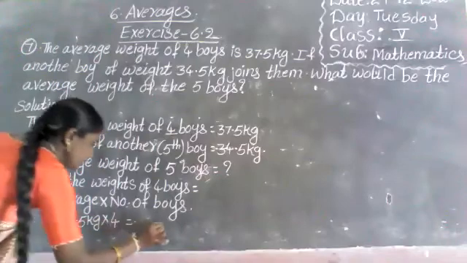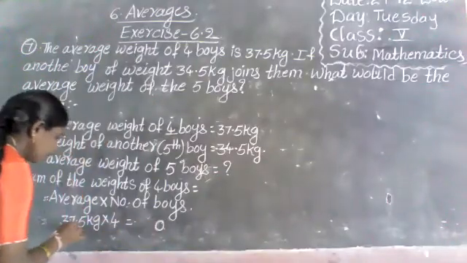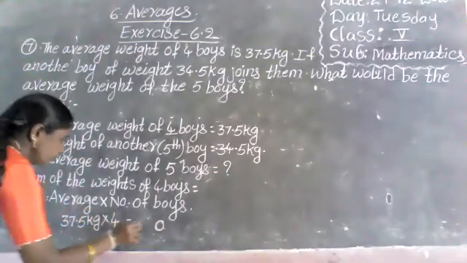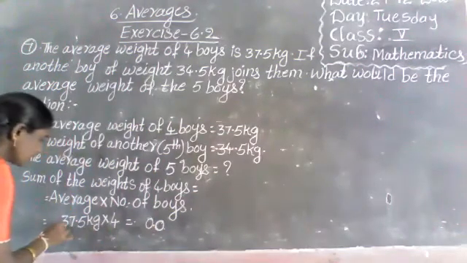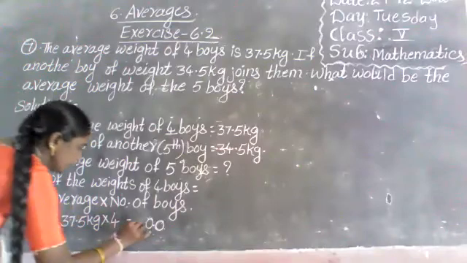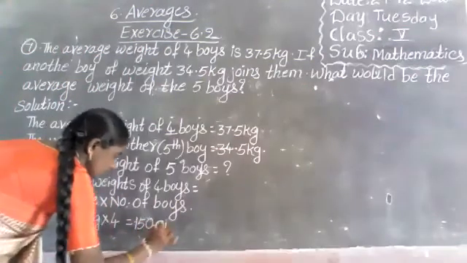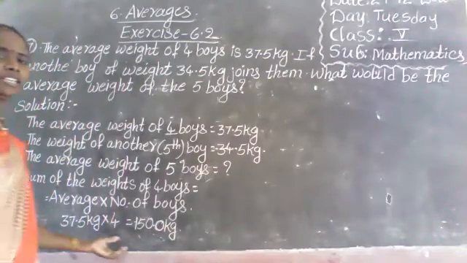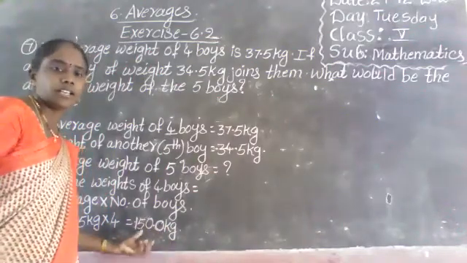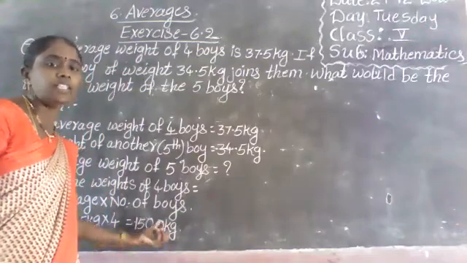4 5s are 20. Next, 4 7s are 28, 28 plus 2 is 30. Next, 4 3s are 12, 12 plus 3 is 15. 150 kilograms. 150.0 means 150 only.